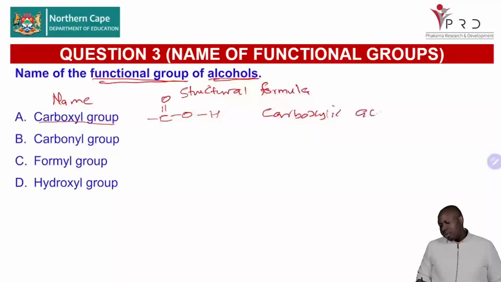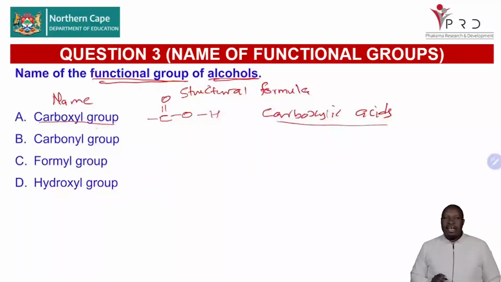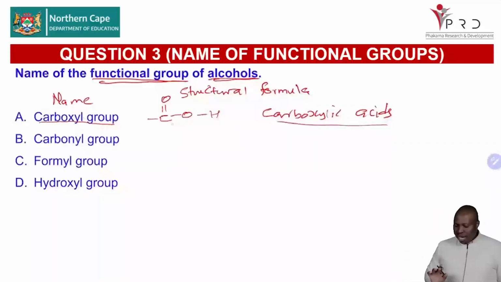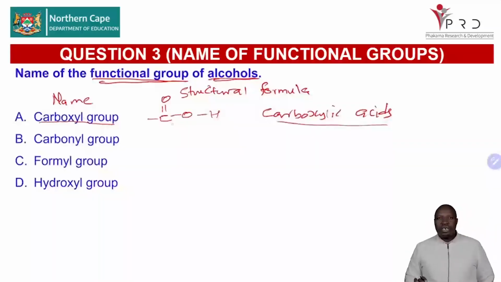Carboxylic acids have the carboxyl group as the name of their functional group, and the structural formula of the functional group for carboxylic acids is written like that. So you see, the question can come, any of those 3, you are able to answer with no problem. Now let's look, which means alphabet A is not the answer to this question, because remember we're looking for the alcohol. Now let's go to B.